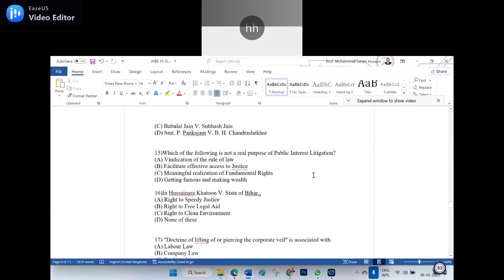Okay, the 15th question. Which of the following is not a real purpose of public interest litigation? A. Vindication of the rule of law. B. Facilitate effective access to justice. C. Meaningful realization of fundamental rights. D. Getting famous and making wealth. We can eliminate this D. Am I right? Yes, sir.